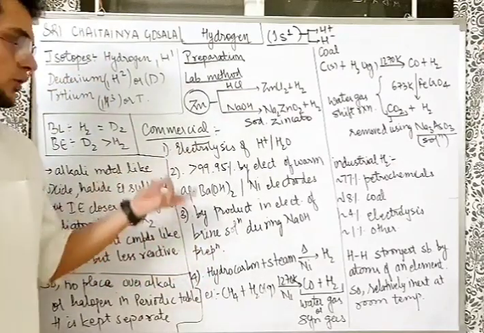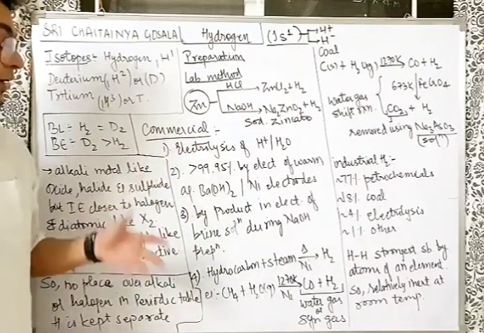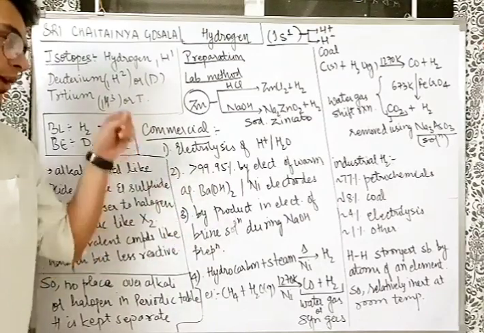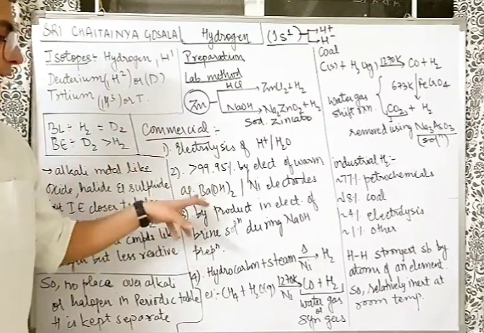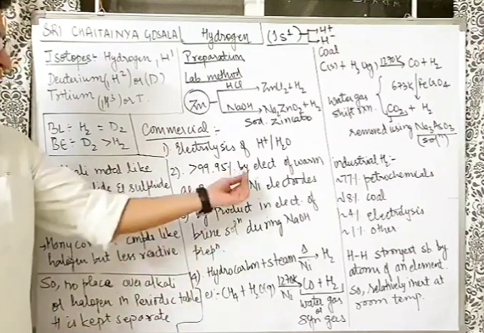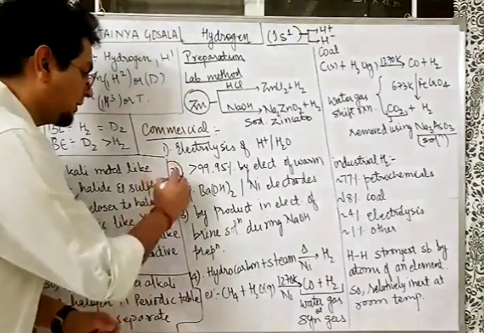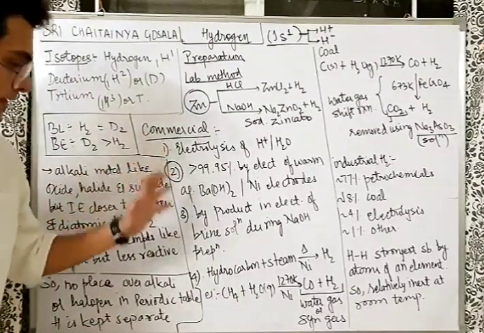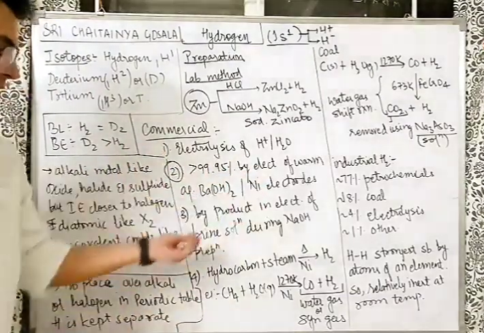Maybe dilute H2SO4, so that we can do the electrolysis. Or if you want more than 99.95% purity of hydrogen, you just do the electrolysis of warm aqueous barium hydroxide using nickel electrodes. So it's a very important commercial method, because very highly pure hydrogen you get. It's a byproduct in the preparation method of NaOH.